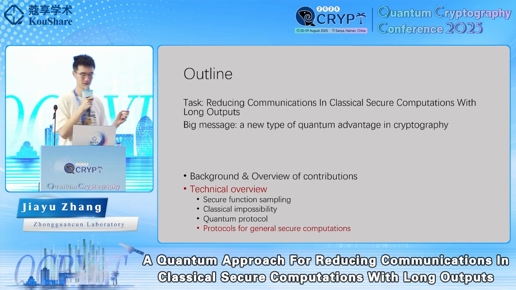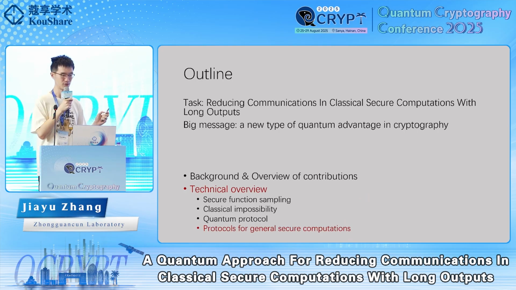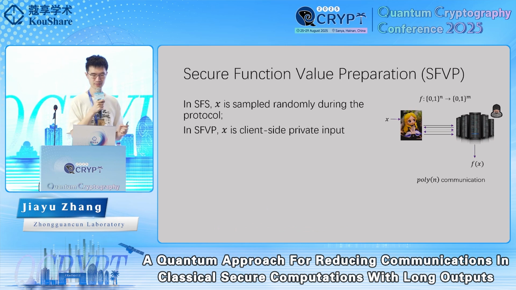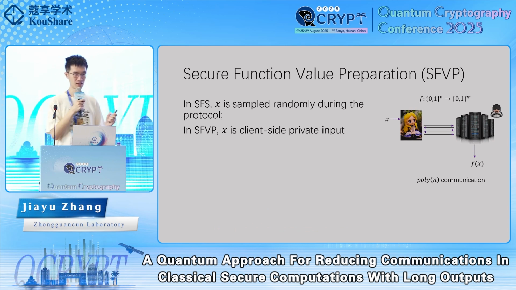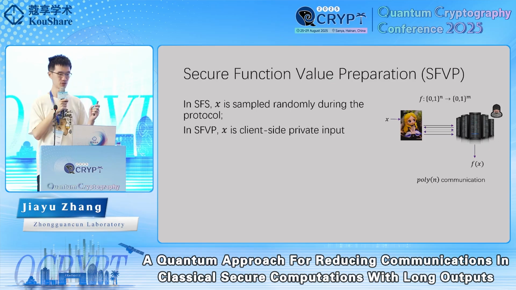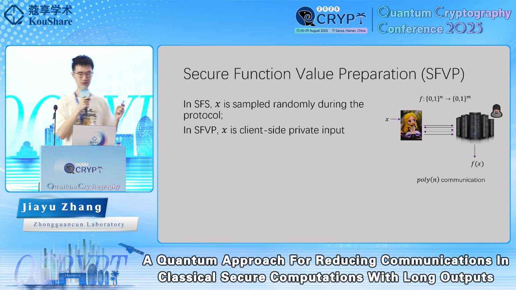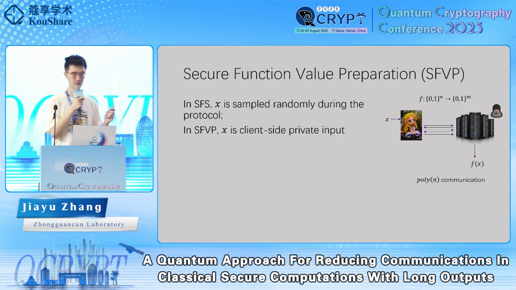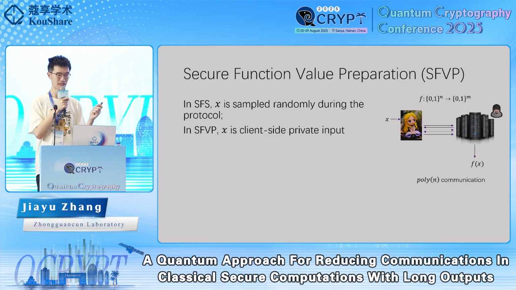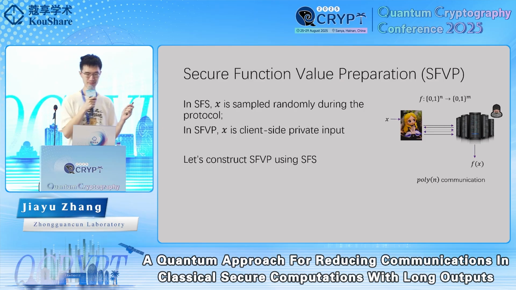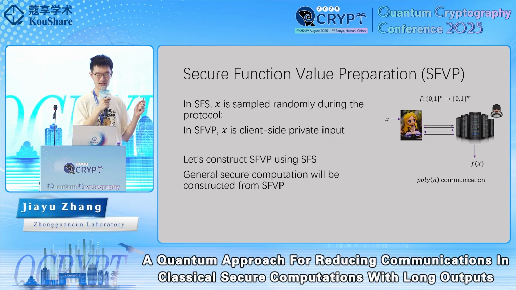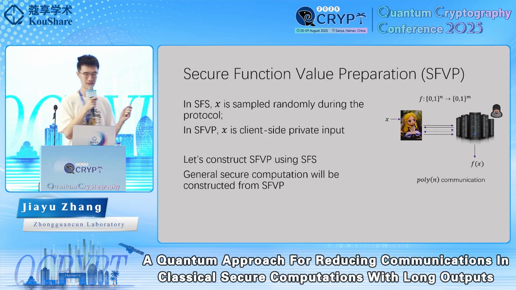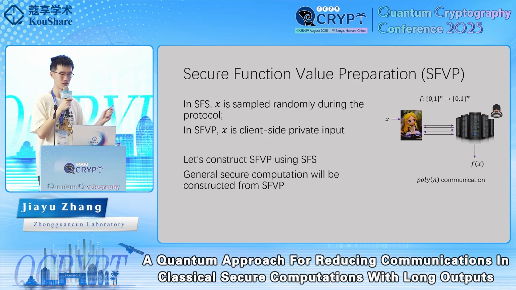Finally, we briefly discuss how to construct protocols for general secure computation from the SFS protocol. We note that in SFS, x is randomly sampled during the protocol. The first step is to construct a protocol that we call secure function value preparation, or SFVP. In this problem, x is the client's private input, so the client can control it. The next step is to construct secure computation from SFVP, which will be omitted in this talk.